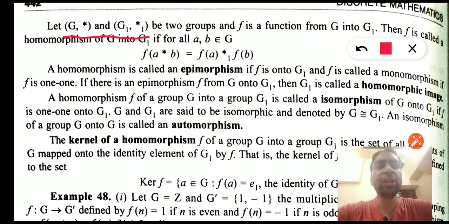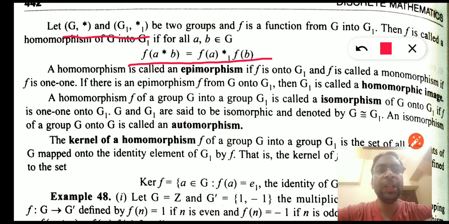So what is the condition? f of a operation b should be equal to f of a operation f of b. So if this condition is true for any two elements that belong to set G, then this function f that is defined from G to G1 will be termed as homomorphism. A special case of homomorphism is called epimorphism.